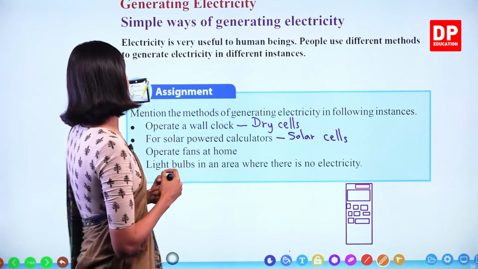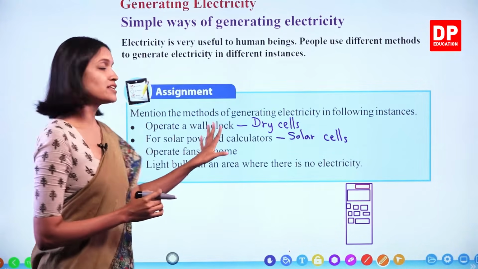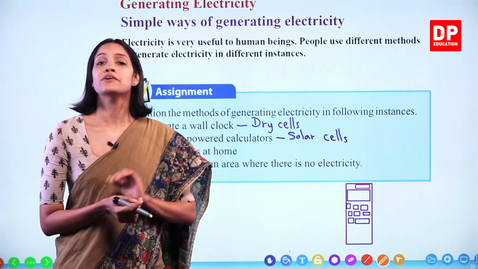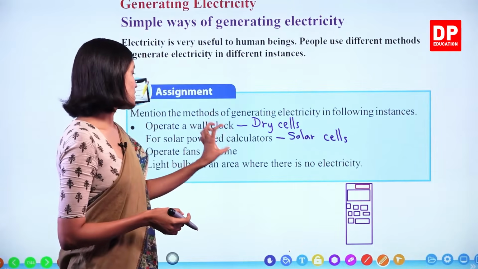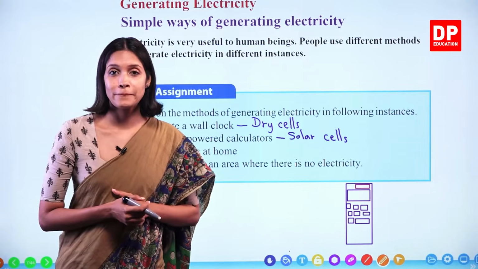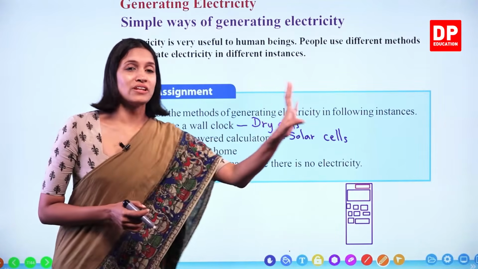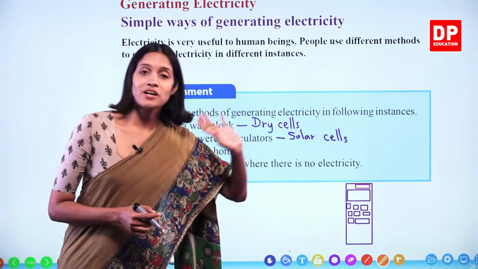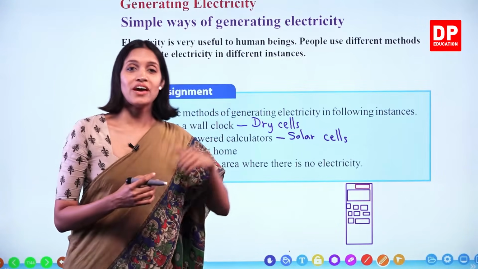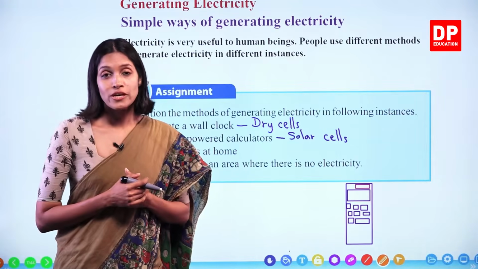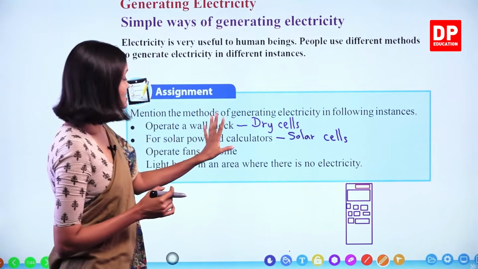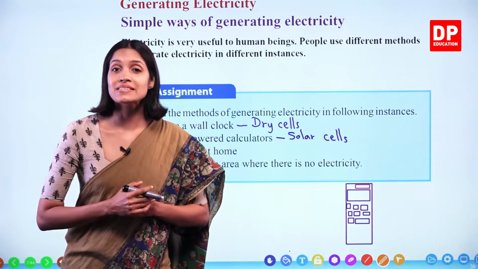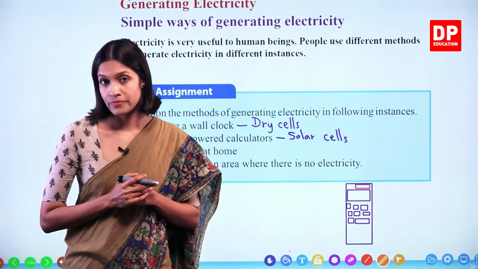Right, children? Okay. To operate fans at home. So how do we operate fans at home? You all know that we have to plug the fan to the main supply, right? So when there are switchboards, we have to plug the fans to the plug point, and thereby when we switch on the fan, we can make this work. Okay. So there, how does it get electricity? From the main supply. This is known as domestic electricity supply, right?